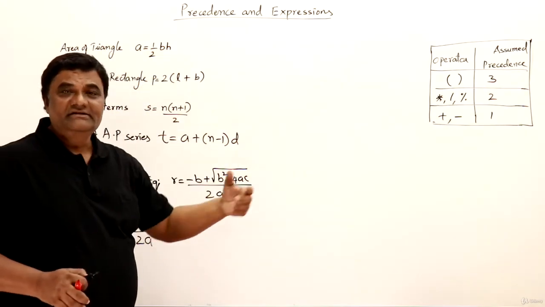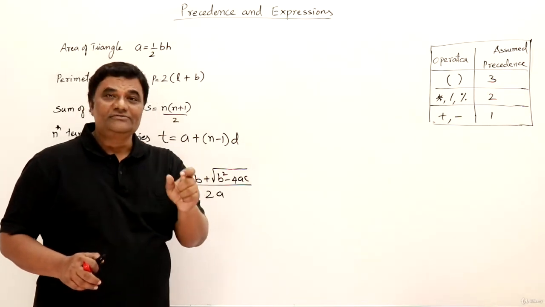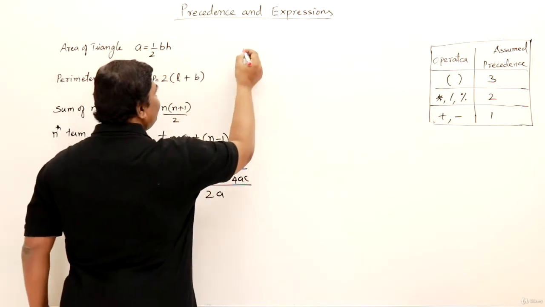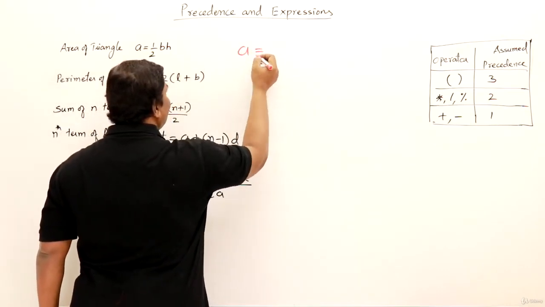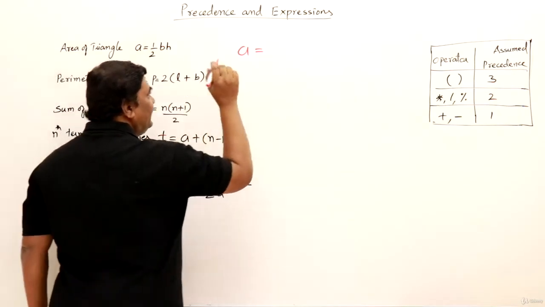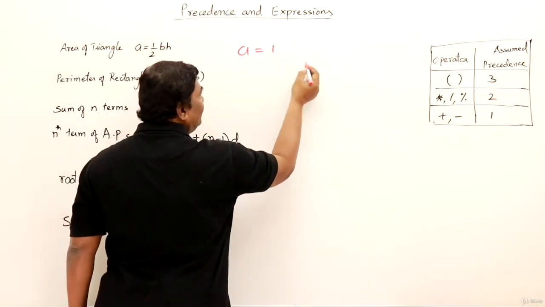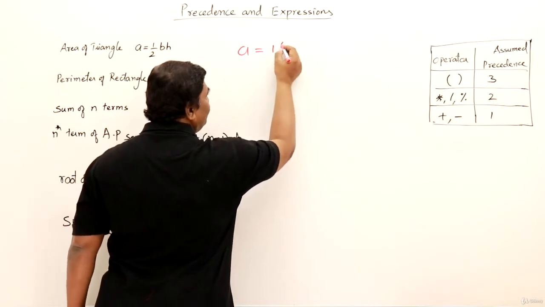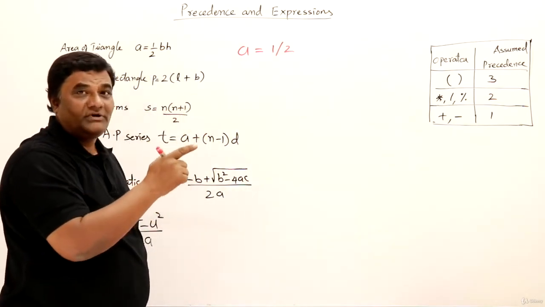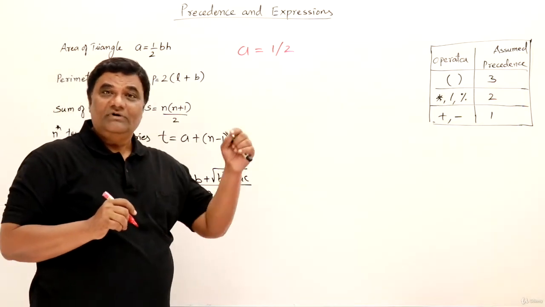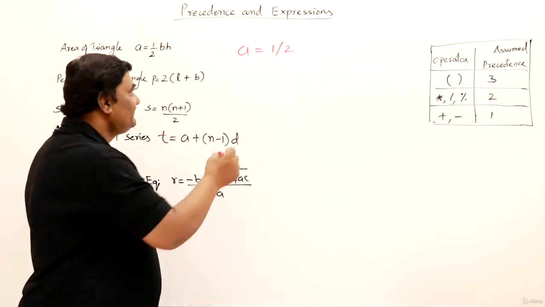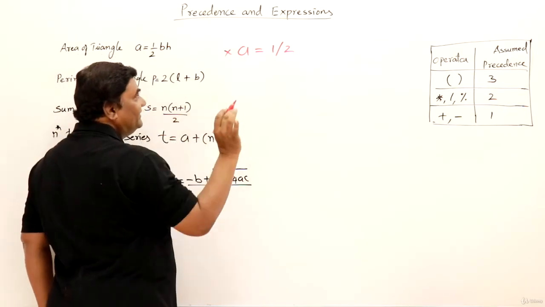How to write this in a C++ program if you are using this formula? So the expression should be written like this. A is assigned with half. You cannot write like this. If I write 1 slash 2, division, you know 1 and 2 both are integers, and 1 divided by 2 is 0. So you cannot write like this. This will be wrong. So this is the first thing we learn.